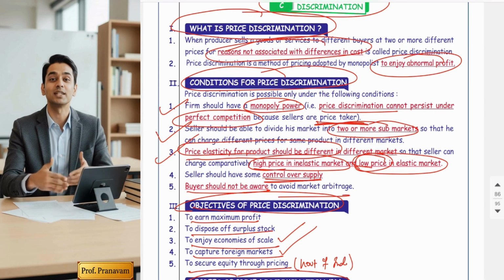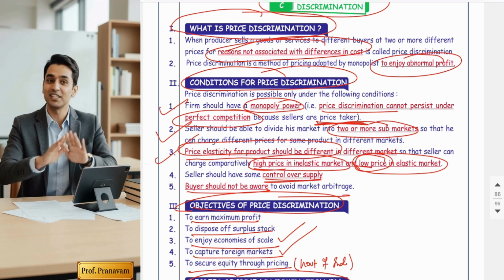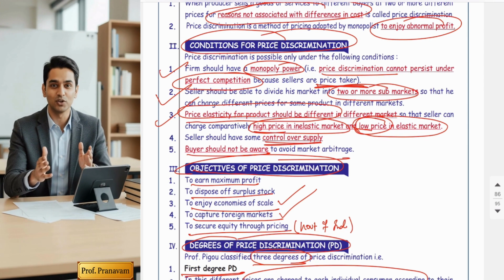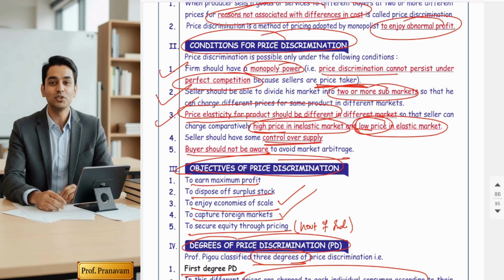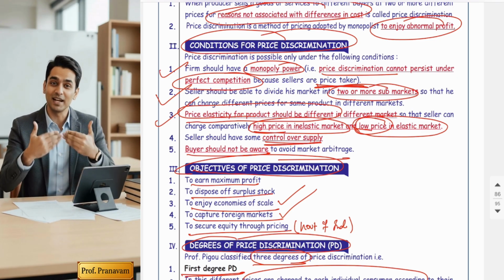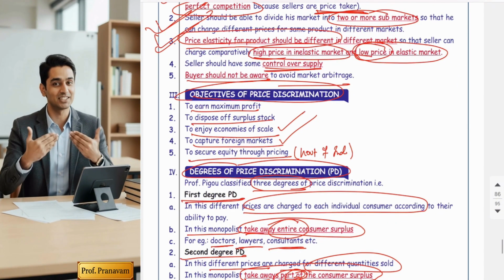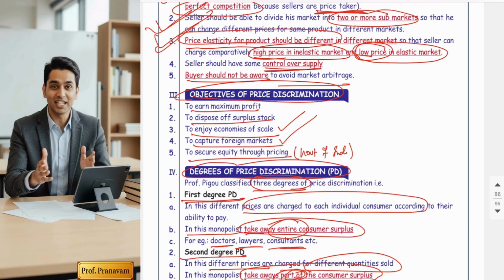So first point, what is price discrimination? It means same product and different prices. Second, what are the conditions? The conditions are there should be monopoly power, market separation, and there should be two different elasticities. Am I correct? What are the objectives? The objectives are to achieve maximum profit, market expansion, and to maintain efficiency.